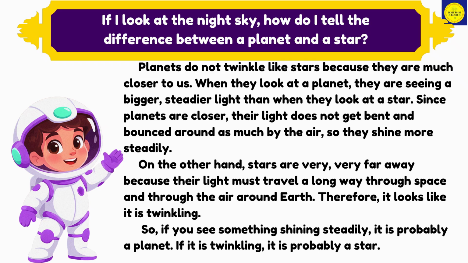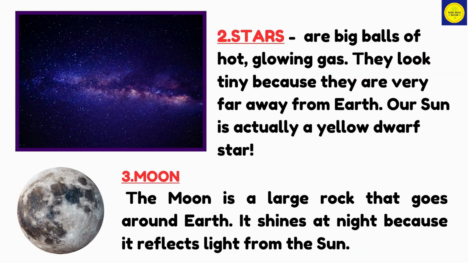On the other hand, stars are very, very far away, so their light must travel a long way through space and through the air around Earth. Therefore, it looks like it is twinkling. So, if you see something shining steadily, it is probably a planet. If it's twinkling, it's probably a star.